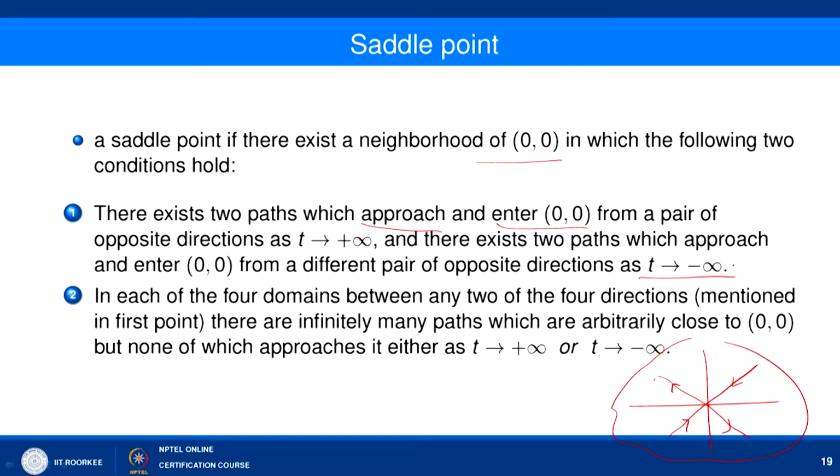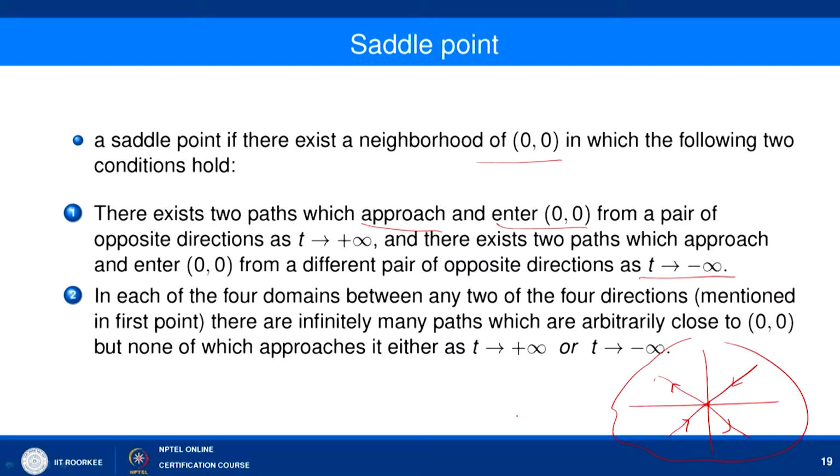So, we say that it is leaving as t tending to infinity, or we simply say that it is entering as t tending to minus infinity. Both have the same meaning. If we say entering as t tending to infinity, it is like this, and if we say entering towards (0, 0) as t tending to minus infinity, it means it is leaving in positive time, right.